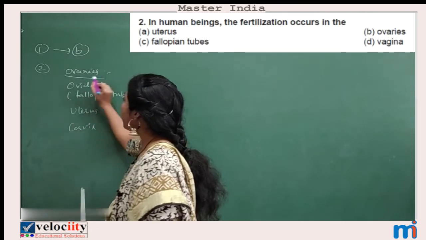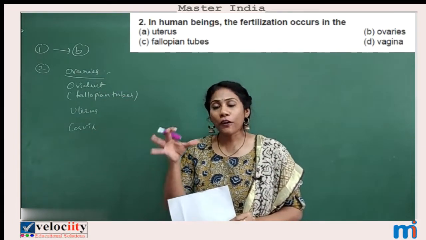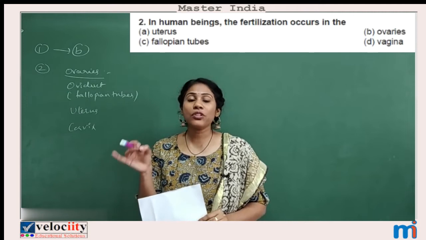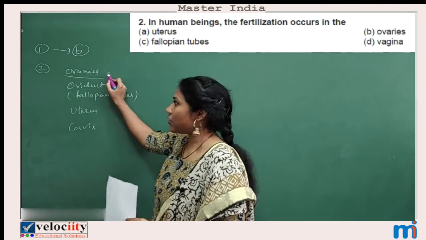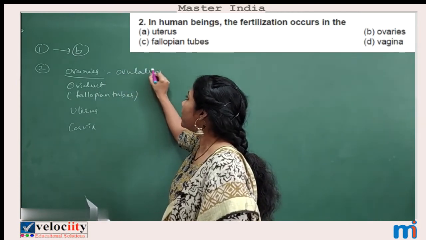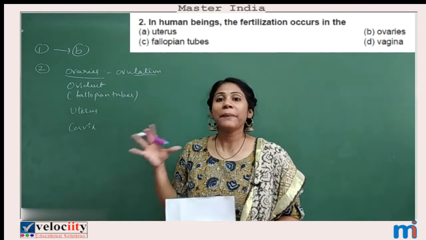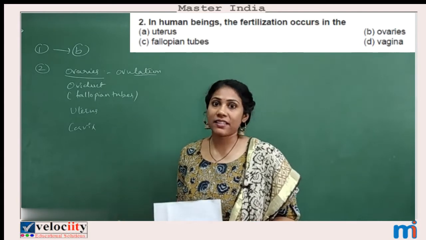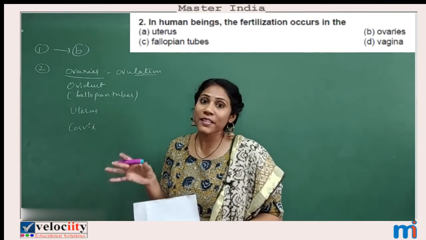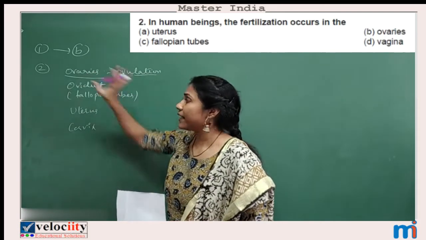So what is the duty of the ovaries? In the ovaries, there is formation of the hormones progesterone and estrogen, right? Two hormones get synthesized in the ovaries, progesterone and estrogen, and you will also observe a process called ovulation. Ovulation means releasing eggs. So the ovary produces the female germ cell, that is, eggs. And how are eggs produced? It is because of the hormones progesterone and estrogen. All these things occur in the ovaries.